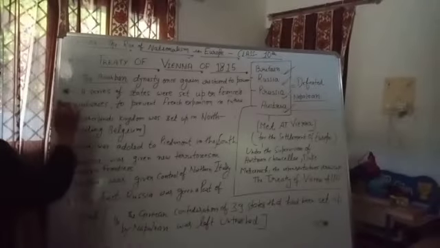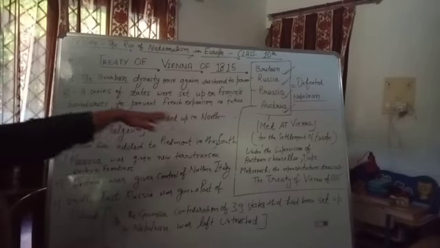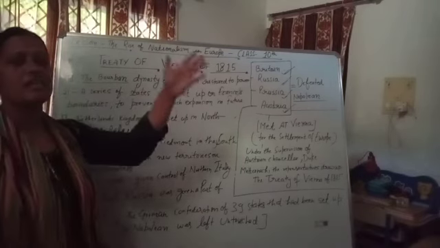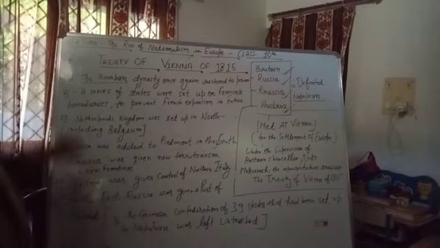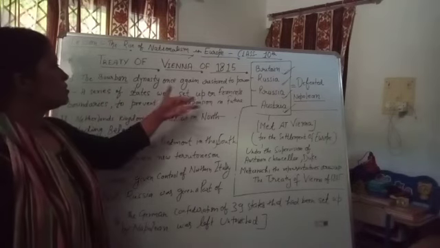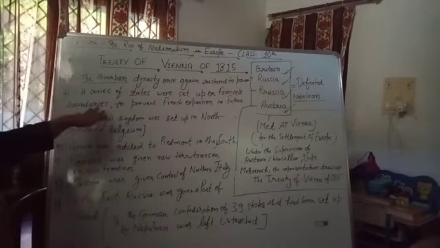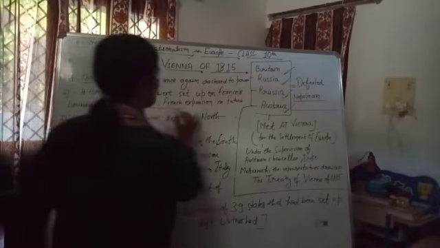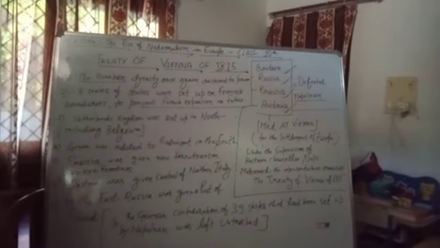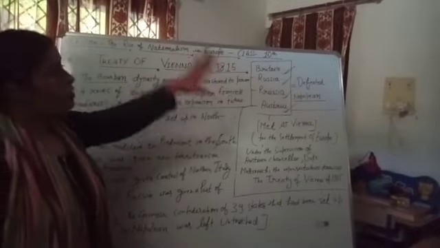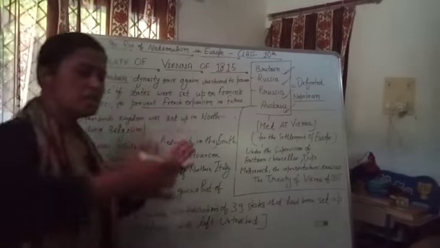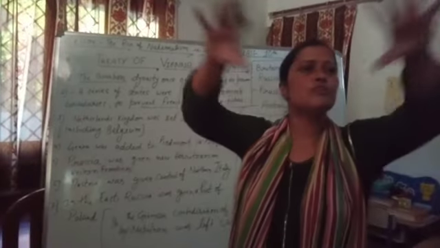So the very first point of the Treaty of Vienna of 1815 will be the Bourbon dynasty once again restored to power. Second, a series of states were set up on French boundaries to prevent French expansion in future. Now, the delegates of all the powerful nations decided that they would set up a series of boundaries.